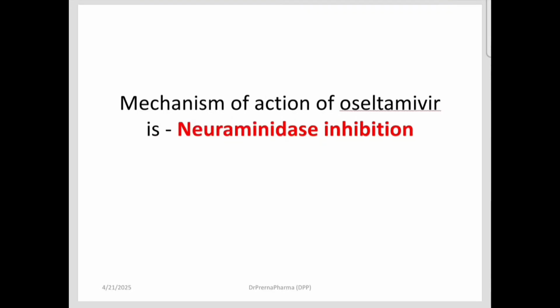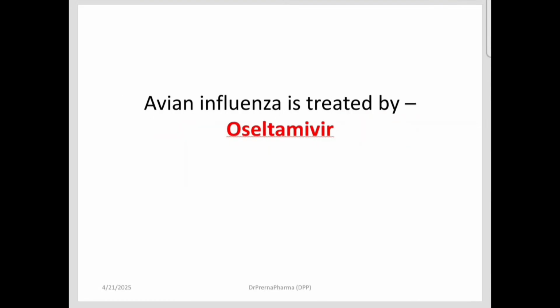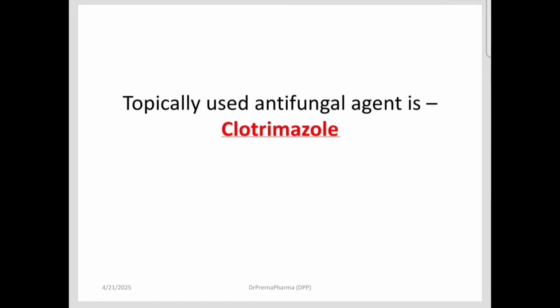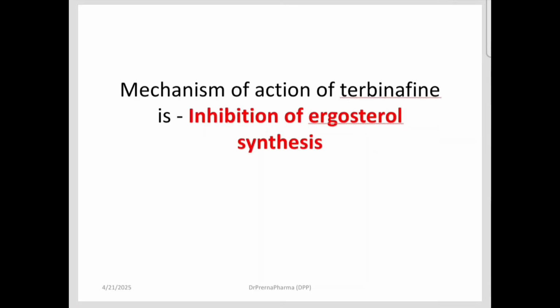Mechanism of action of oseltamivir: oseltamivir is a neuraminidase inhibitor. The mechanism of action of triazoles, which are used in fungal infection, is inhibiting ergosterol synthesis. Avian influenza is treated by oseltamivir. A topically used antifungal agent is clotrimazole. The drug of choice for chronic hepatitis B is lamivudine. Lamivudine is the drug which is also effective in HIV.